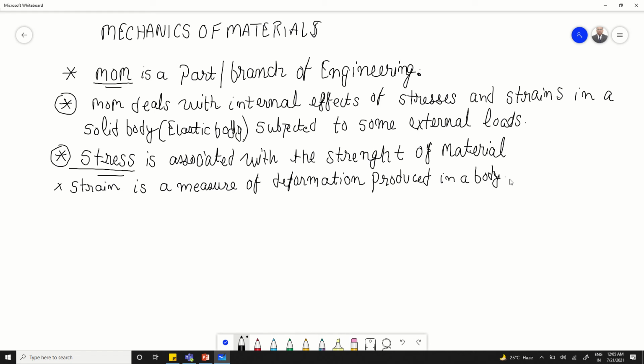All right, so in mechanics of materials we will be dealing with the concepts of stress and strain as the building blocks of this subject, and later on we will see how these concepts can be used to design various types of structures, like beams, columns, trusses, and shafts. So all these types of structures we mainly design by using the concepts of stress and strain.